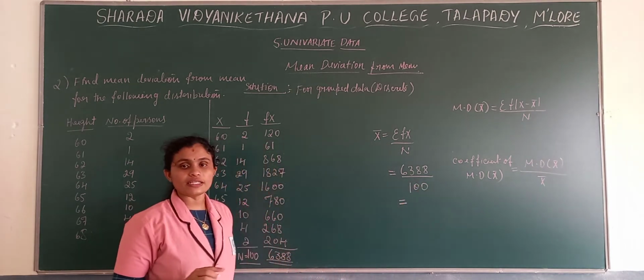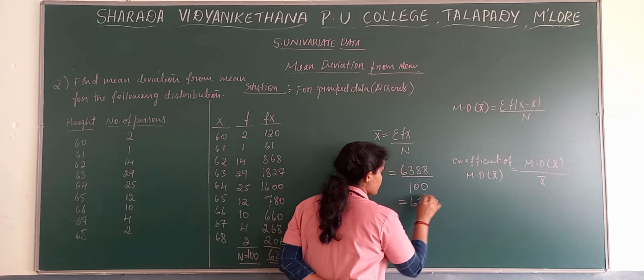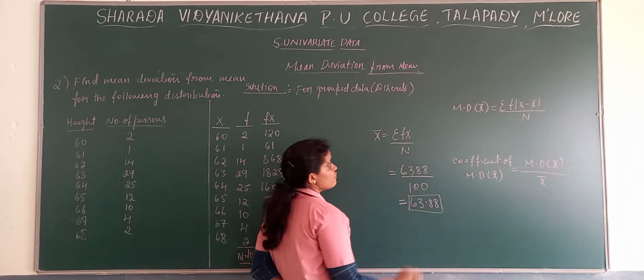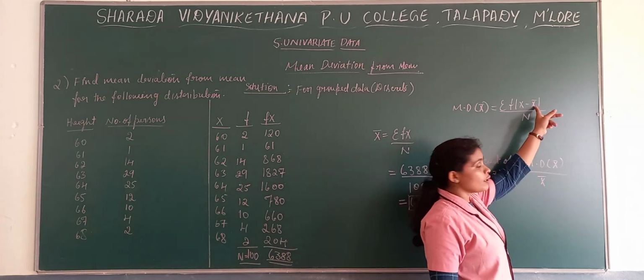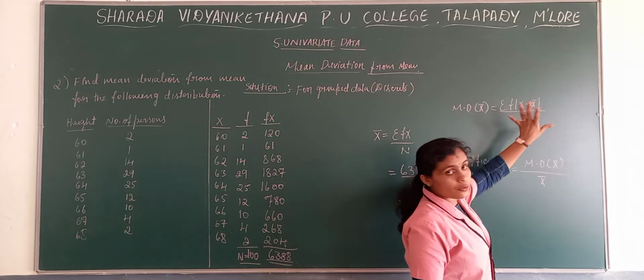Now, when we divide it, we get the mean as 63.88. This is your mean value. Now, we got the mean value 63.88. Next, in which column do we need to prepare?